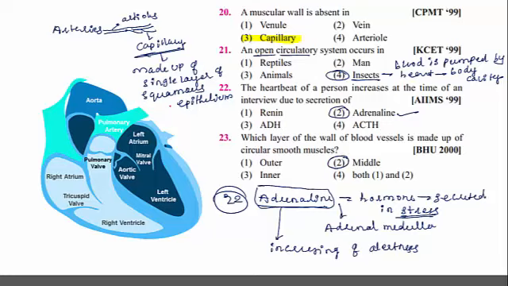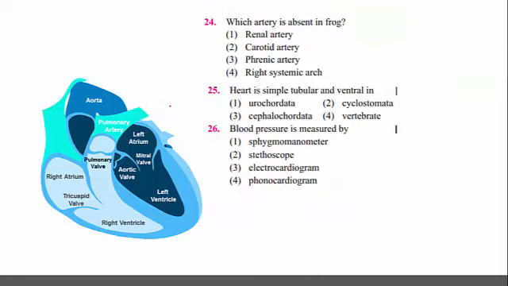What is that middle layer? Actually, the complete name is tunica media. The tunica media is the middle layer, and this is made up of smooth muscles and elastic fibers. Then this is the particular wall of the blood vessel made up of smooth muscle and elastic fibers. Then moving to the next one.